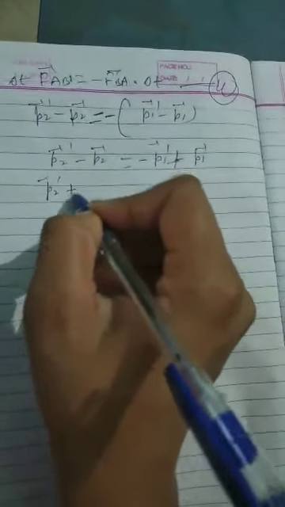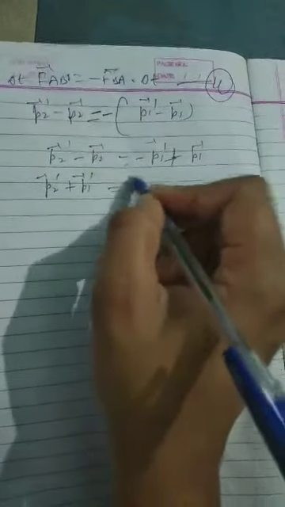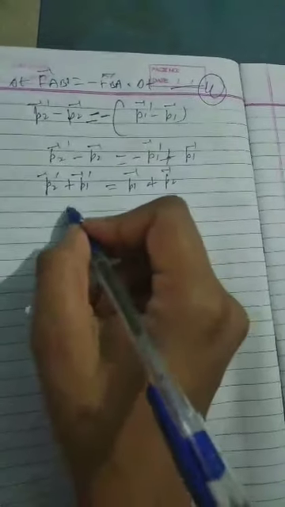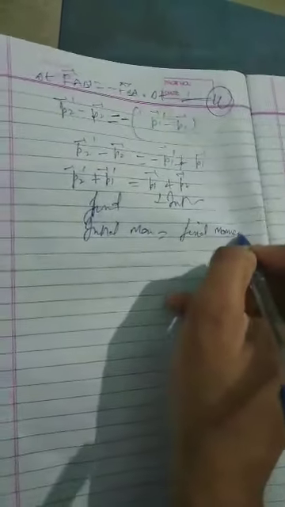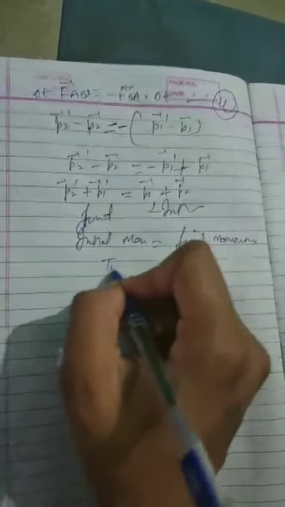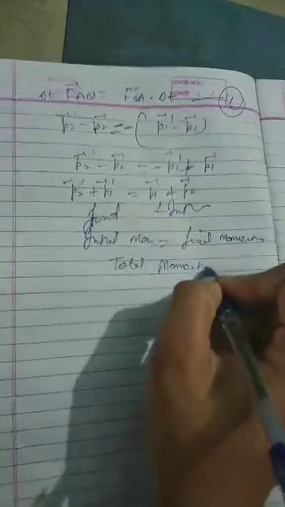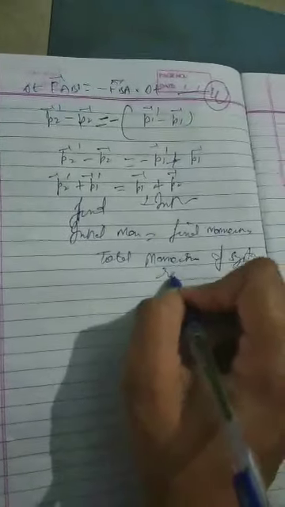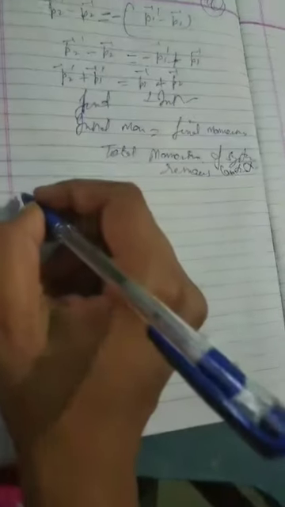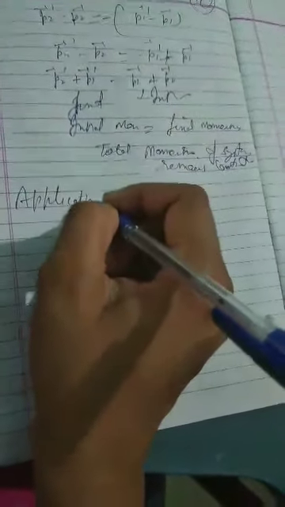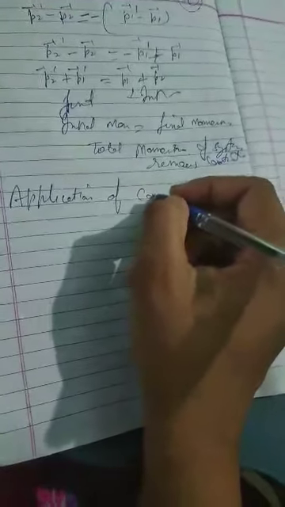these dash terms towards one side and initial momentum towards one side. So we can say that this is the initial momentum of the system, this is final. So initial momentum is equal to final momentum. It means total momentum of the system remains constant. Clear? We can say this. Now next is applications of conservation of